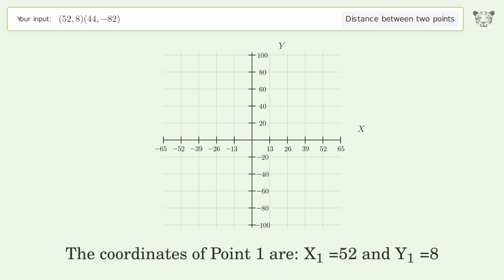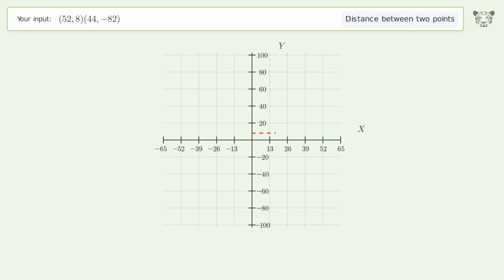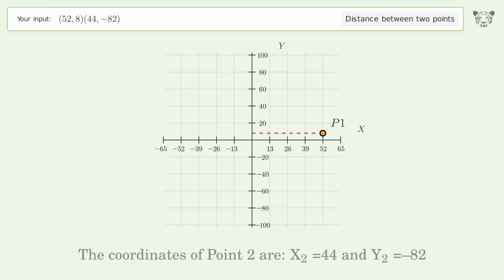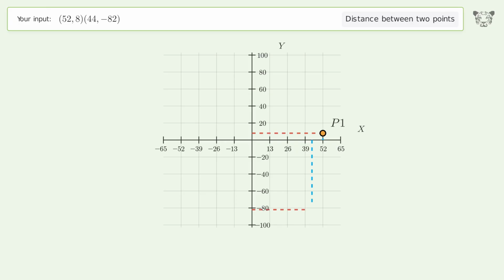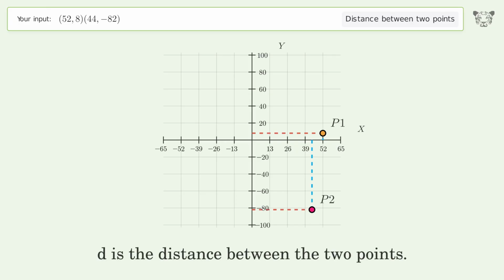The coordinates of point 1 are x1 equals 52 and y1 equals 8. The coordinates of point 2 are x2 equals 44 and y2 equals negative 82. D is the distance between the 2 points.